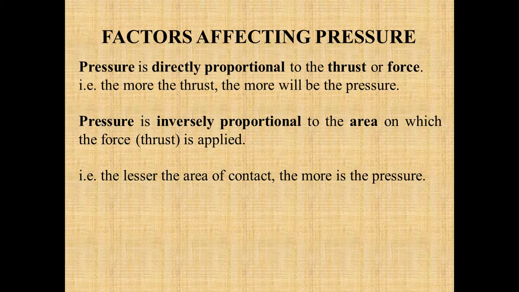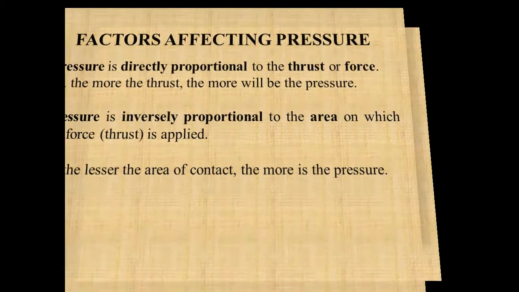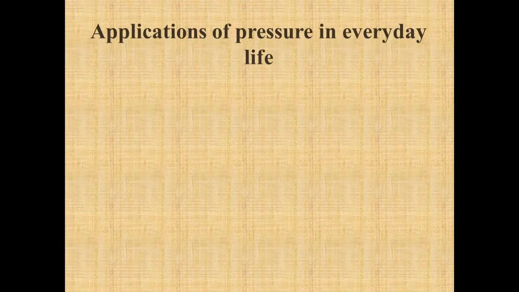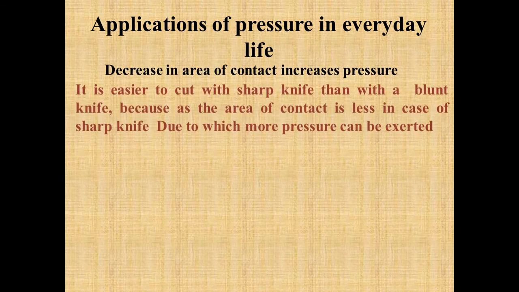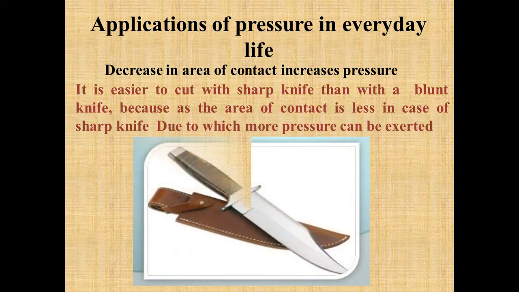Now we will discuss the applications of pressure in our everyday life. Suppose the area is decreased, then what happens? The pressure is going to increase. The most familiar example is a knife. Whenever we use a knife, the desired thing is that the knife should have a sharp edge. Why?